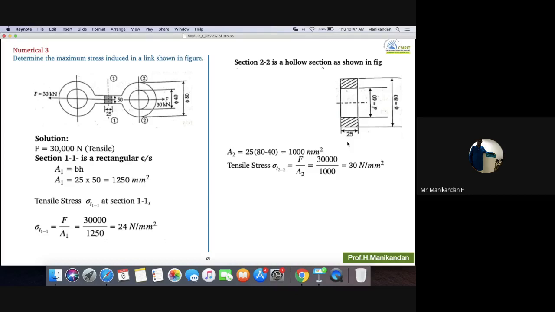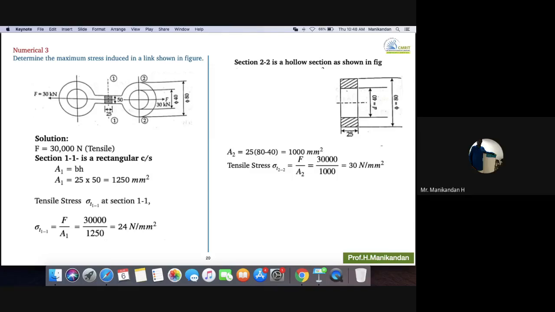Now, I'll make you more clear. If they give the shaded portion as a circle, then if they give this 25, your concept is applicable. It should be pi by 4 into d square. But here what they have told is that the cross section is a rectangle only. The inner diameter of 40 is nothing but the diameter of this concentric circle which is present in the link.